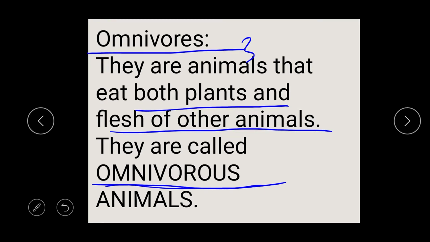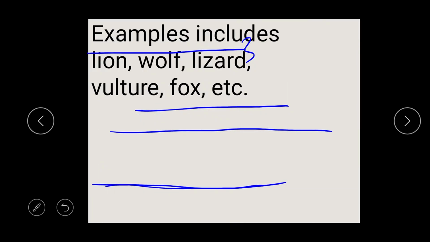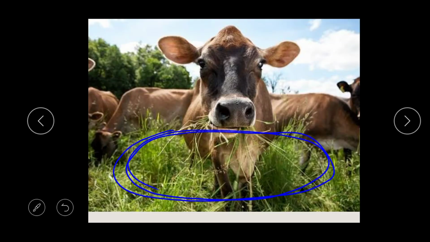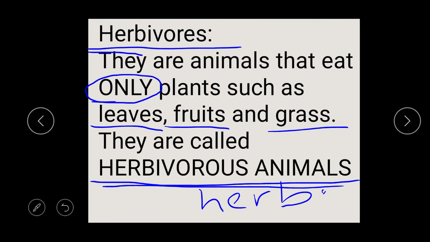Before we go, please take note that you have to learn how to spell omnivorous, omnivorous, omnivorous. You have to learn how to spell carnivores, carnivorous, and also herbivores and herbivorous.